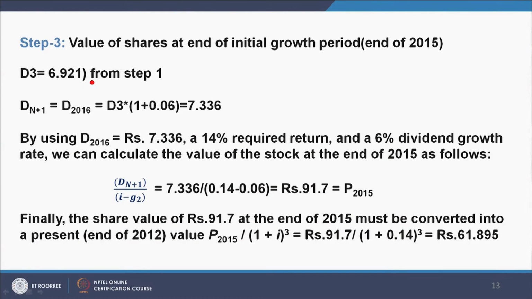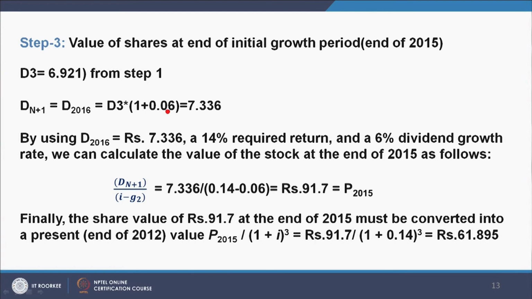Now, step 3, the value of share at the end of the initial growth period, that is end of 2015, D3 is equal to 6.921, this we have taken from step 1, and Dn plus 1, that is end of 4th year, D2016, is equal to D3 into the growth rate. This is g2, 1 plus 0.06, because after the 3rd year the growth rate changes to g2.